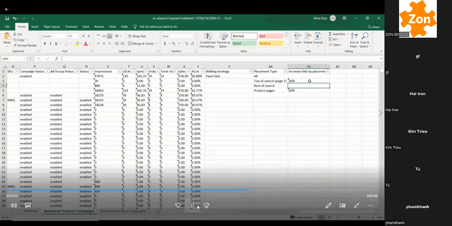Obviously, the Amazon algorithm takes a lot of things into account, like relevance and whatnot. But assuming all things equal, it'll take your bid of 325 and show you in the top of search, since you beat the highest bid for the top of search. So if that's something that you want to do, that's on you, and we're going to talk about placements and placement reports in a lot more detail. But basically, that's an explanation of the worksheet.